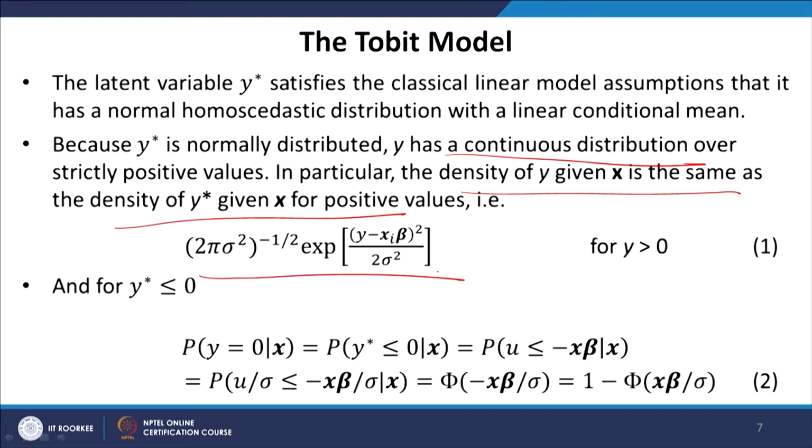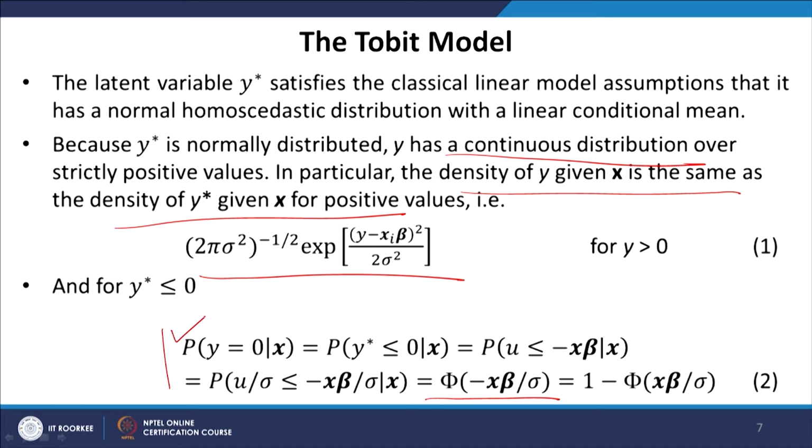This density function is equivalent to the density function of the standard normal distribution, because we are considering (y minus x_i beta) divided by sigma, whole square, divided by 2 sigma square. And for y star less than or equal to 0, we have the CDF, or cumulative distribution function, of the normal distribution.